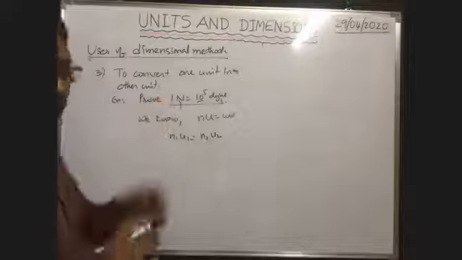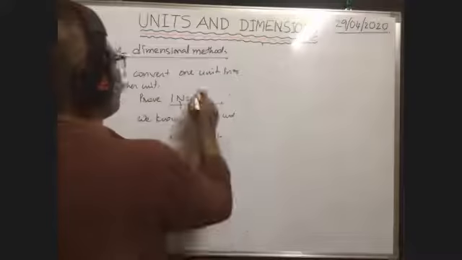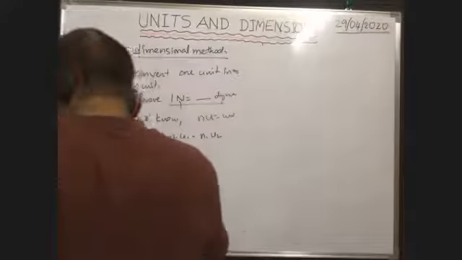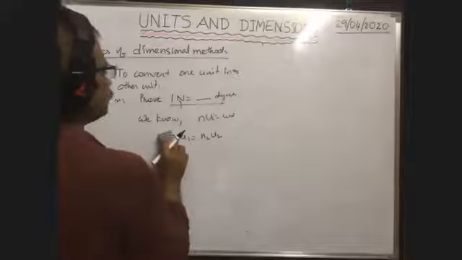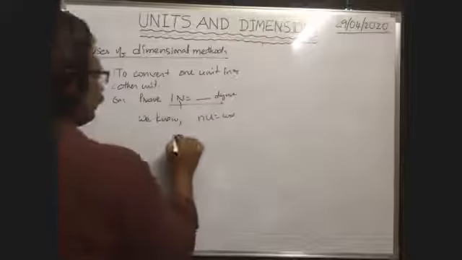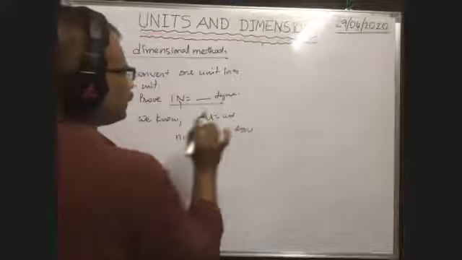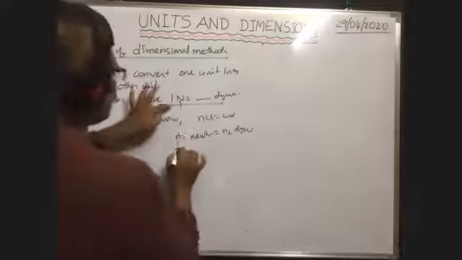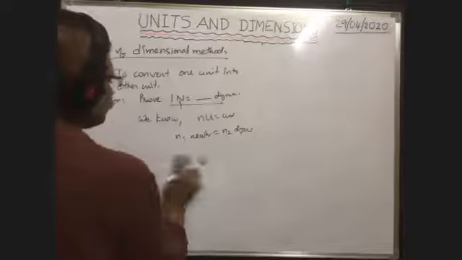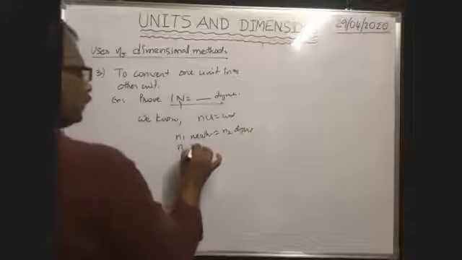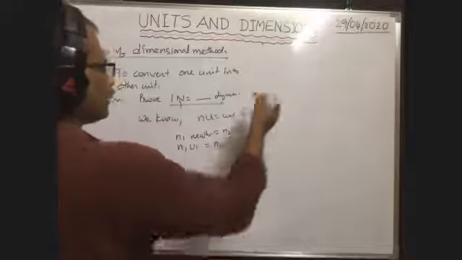We have to prove this. 1 Newton is equal to how many dyne, they asked. Here 1 Newton is equal to dash dyne, we have to find. Let n1 Newton is equal to n2 dyne. We have to find this n2. n1 into Newton is the unit in SI system, that is u1, is equal to n2 into dyne, the unit in another system, that is u2.